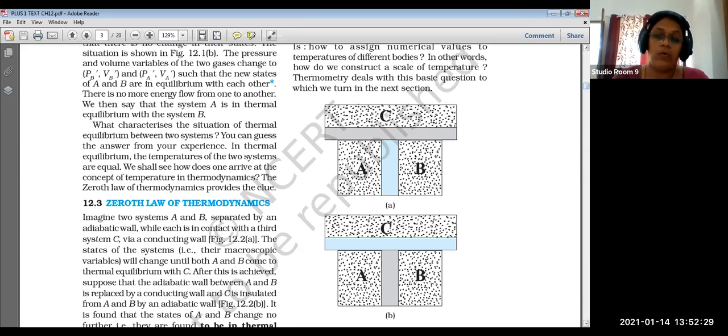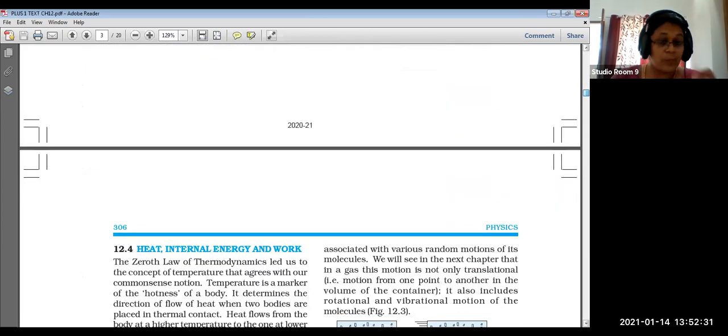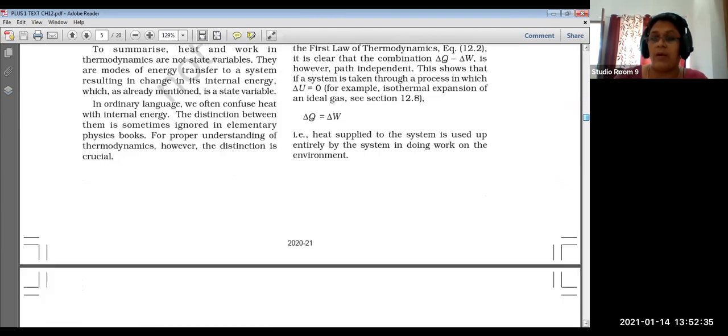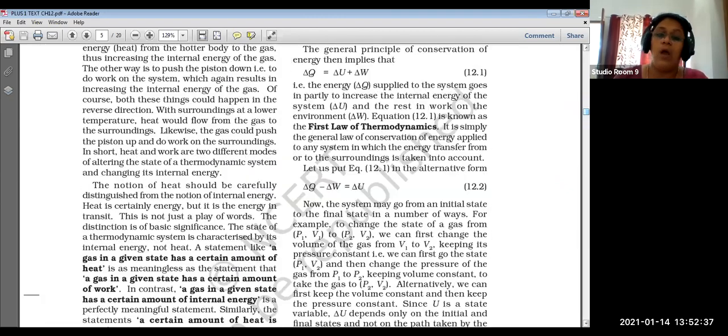Now, after the zeroth law of thermodynamics, we are moving on to the next one, the first law of thermodynamics.